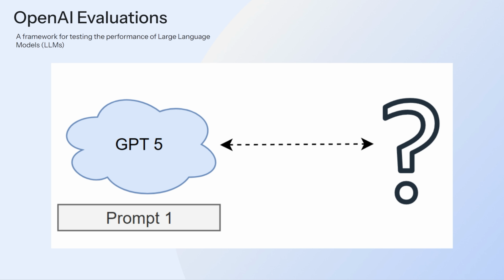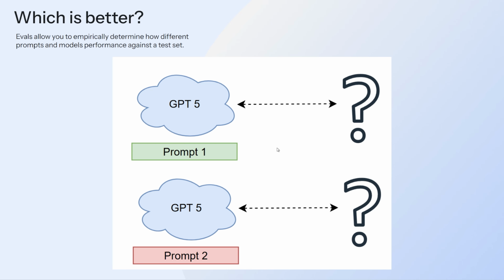But how do you measure the performance of such a model? How can you systematically determine if it's working well or not? Evaluations is a way to figure that out. As another example, what if you have GPT-5 and you hit it with two different prompts? Because the quality of a prompt that you give a large language model actually affects the performance, right? It tells the model what to do and how to act. So depending on what prompt you give it, it gives different results. So if you were to hit the same model with two different prompts, how can you empirically see which one is better? This is again where evals comes into play, because these models, we're not training them ourselves.